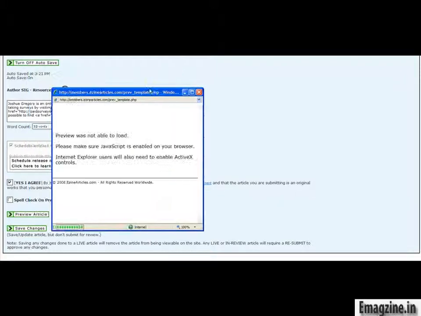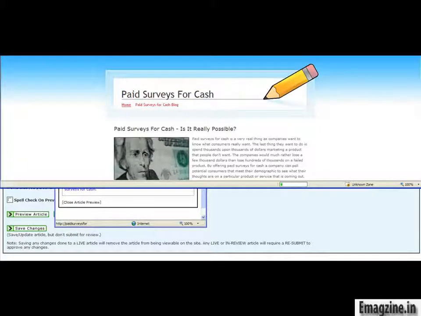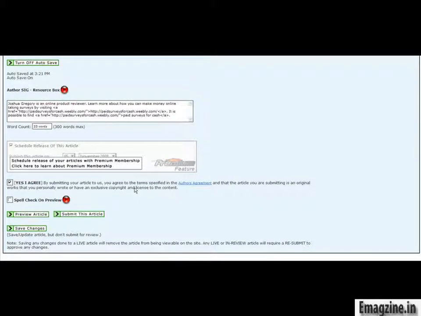And this is going to bring up a little pop-up box. It's going to load up the article, you can see, and then from here you can check and just ensure that the links are working correctly. So I'm just going to click on that, and the links do seem to be working good. So now I'm going to go ahead and just click on submit this article.